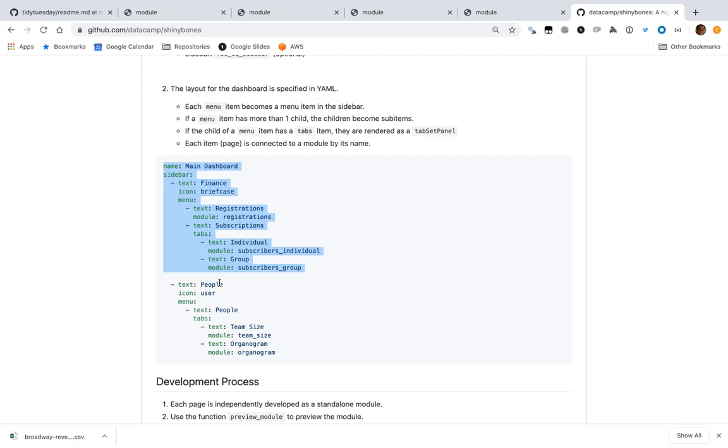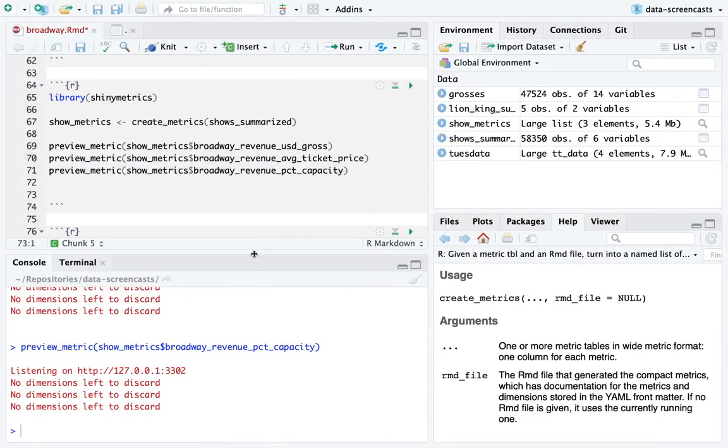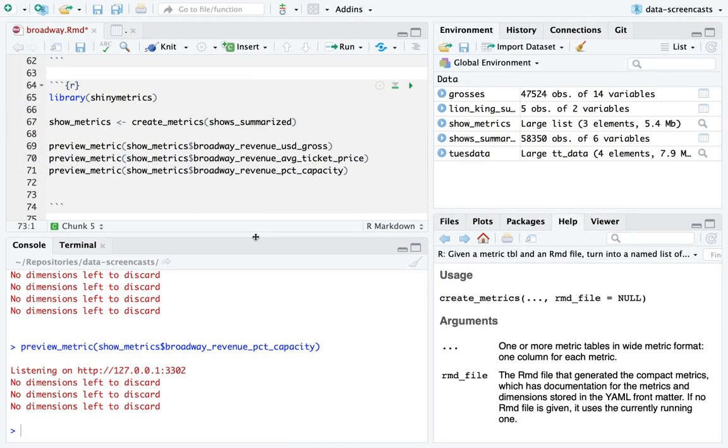I don't think that I could, in 10 minutes, set up a dashboard. Could I? You know what? I'm going to try it. Here are the things I'm not going to do. I'm not going to do any analysis that isn't about tidy metrics, shiny metrics, or shiny bones. I'm not going to be correcting for inflation, which I would have done by joining this data with the CPI. I'm just going to look at doing shiny bones. And I should be able to do it in the next 16 minutes.